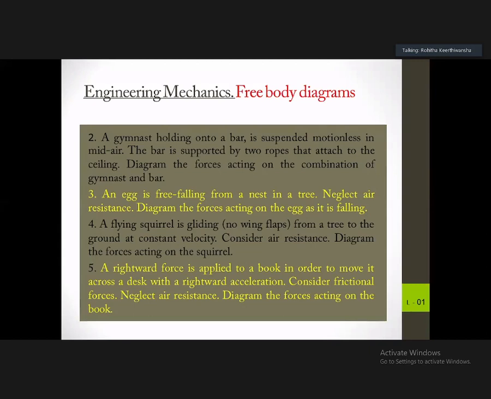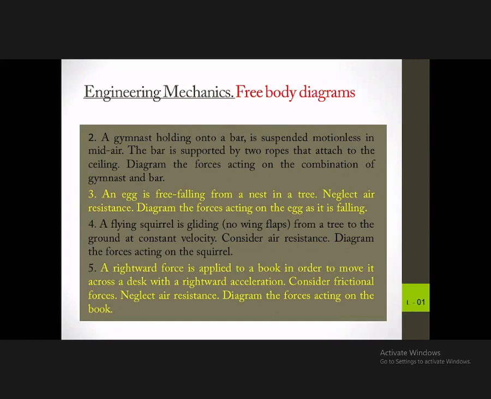The first one is the gymnast holding onto a bar. He's suspended motionless in midair. The bar is supported by two ropes attached to the ceiling. So you are asked to draw a free body diagram for this first case.